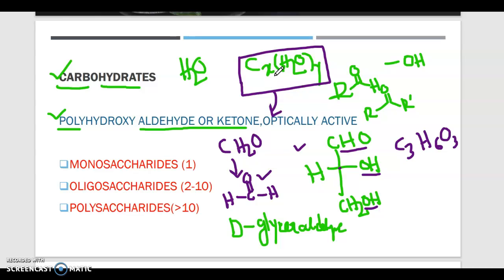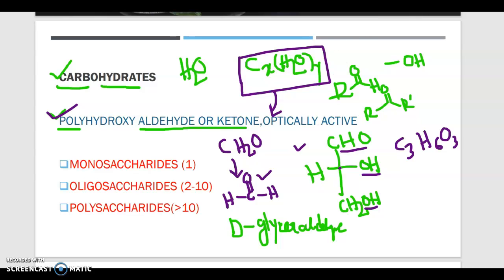That means the general formula is not correct. So we will modify it, and after modification, we have concluded this final and modern definition that carbohydrates are optically active polyhydroxy carbonyl compounds, that means aldehydes or ketones. Okay, I hope till this it is clear to you.